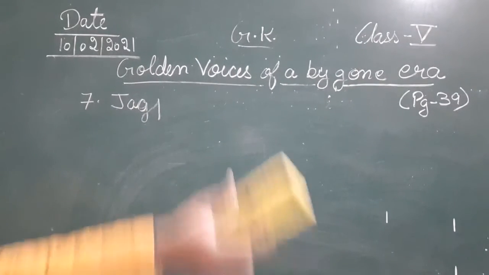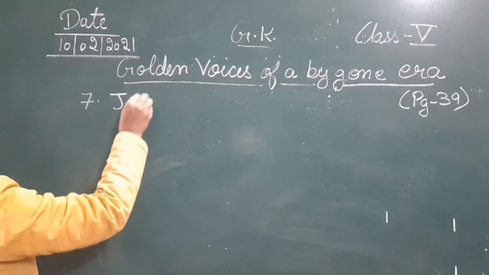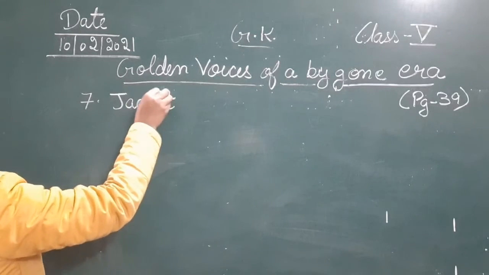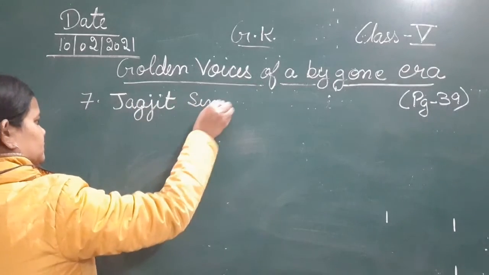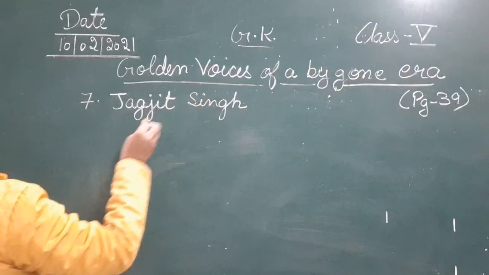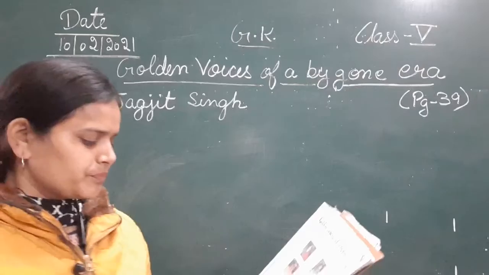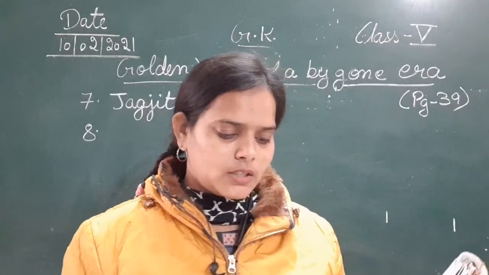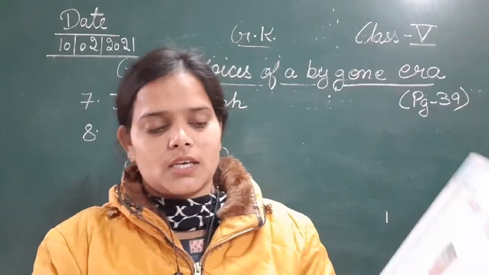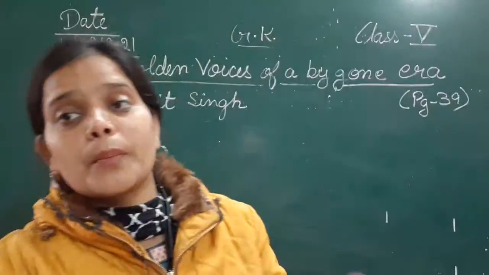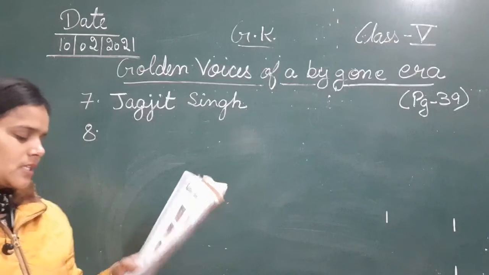Next is of Jagjit Singh. He is Jagjit Singh. Moving next to the eighth one. The eighth picture is of another great singer of our country. He is Bhupen Hazarika. This picture is of Bhupen Hazarika.